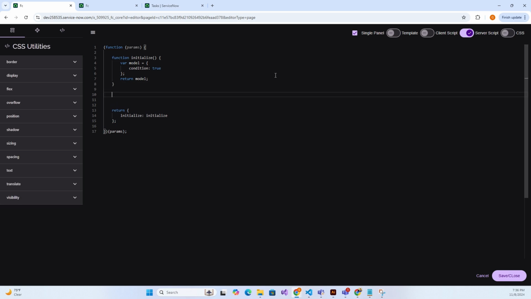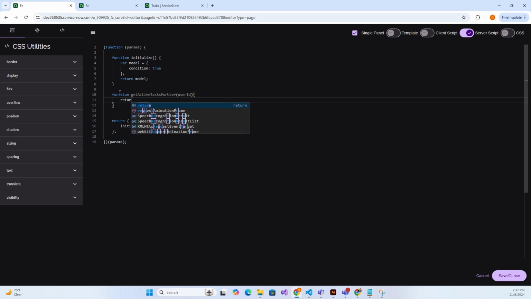Here, let's create a function so that we can call it from the client script. For this function, we want to grab all the active tasks for a particular user. So we'll name it get active task for user. And then we want to pass in the user ID. Here we're going to return new task. So this is the repository. It's a script include that basically handles CRUD operations on the task table.